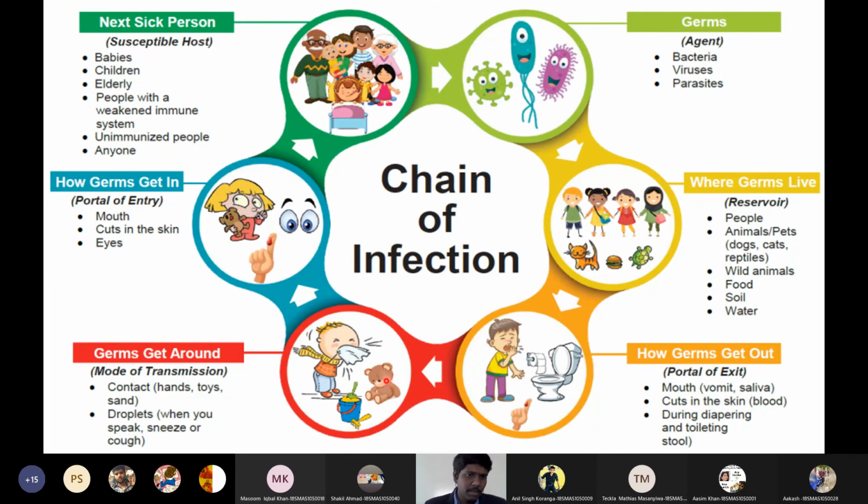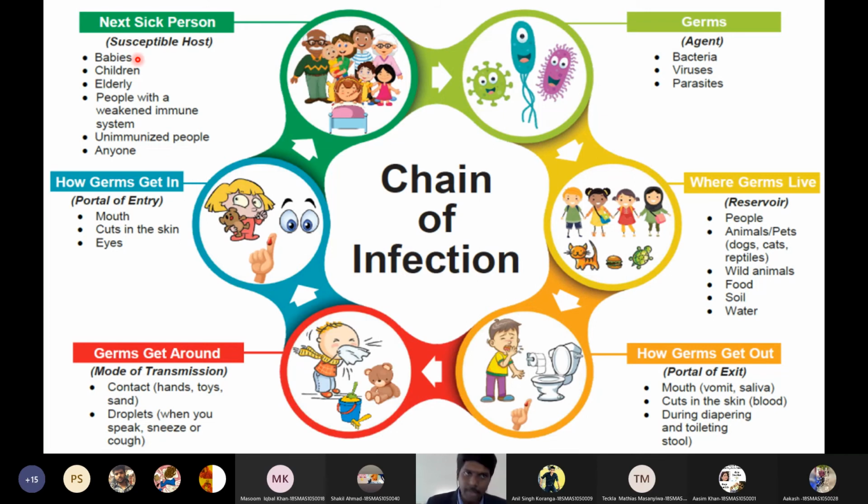After portal of exit, mode of transmission. Mode of transmission can be through contact, through droplets, or through vectors. It can be biological vectors or mechanical vectors. After transmission, it will go to the portal of entry. Portal of entry can be mouth, skin cuts or eyes. So after entering into the body, it will start attacking the susceptible host.